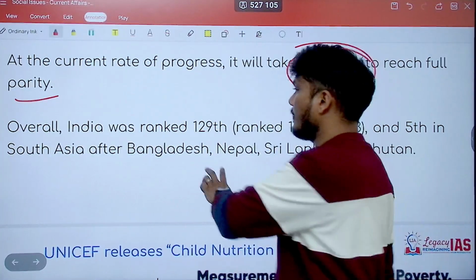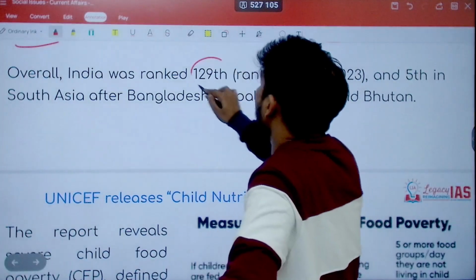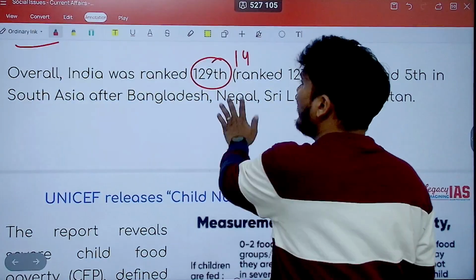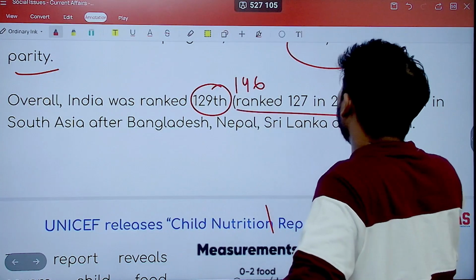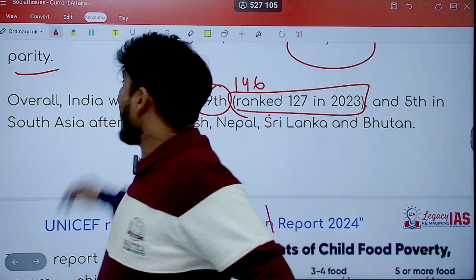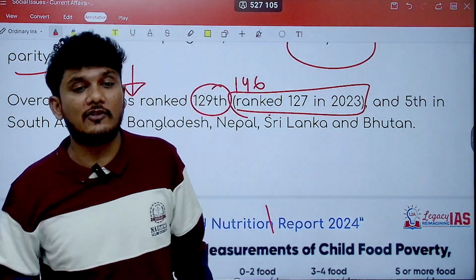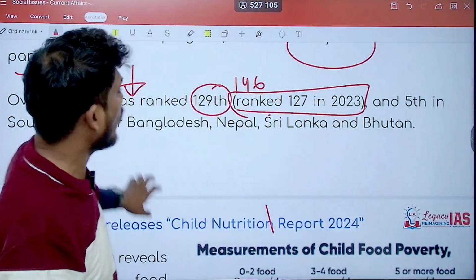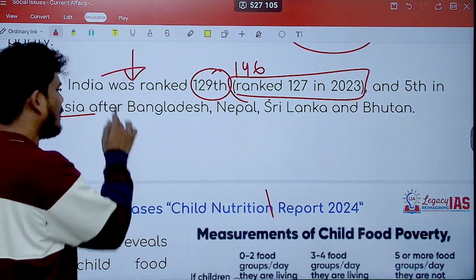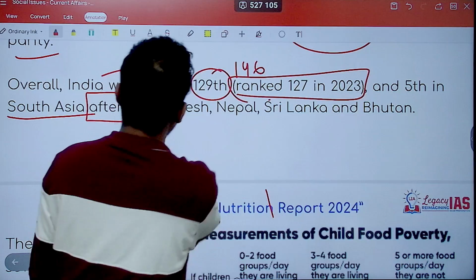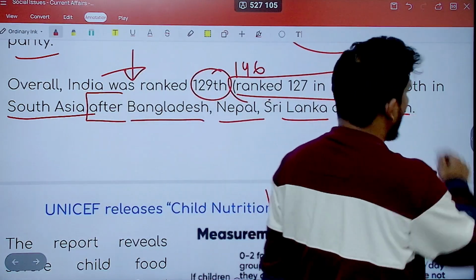This is a reality. Now, overall, India was ranked 129th out of how many? Out of just 146 countries. Previously, we were ranked 127. So, we have in fact fallen down with respect to the Global Gender Gap Report or the index. And it is 5th in South Asia after, surprisingly, literally surprisingly, Bangladesh, Nepal, Sri Lanka, and Bhutan.